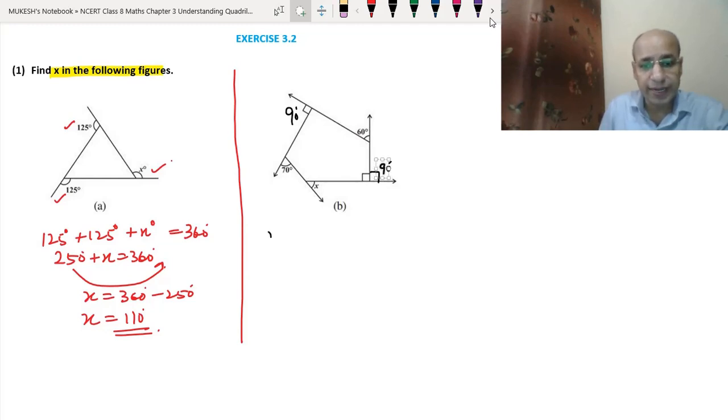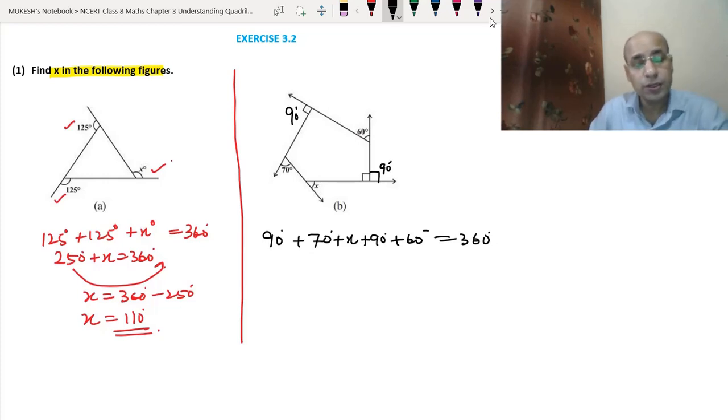So we can write that 90 degree plus 70 degree, then plus x, then plus 90 degree, then plus 60 degree will be equal to 360 degree, because the sum of exterior angles of any polygon is 360 degree, whether it is regular or not regular.